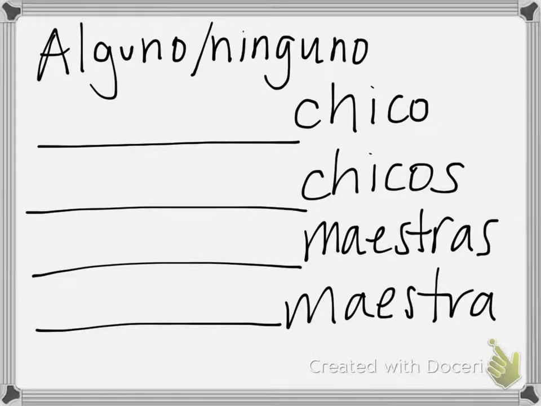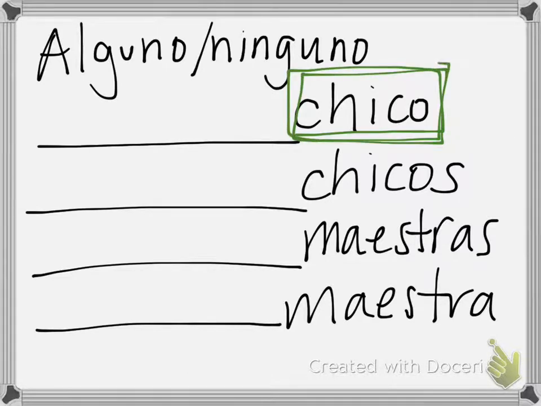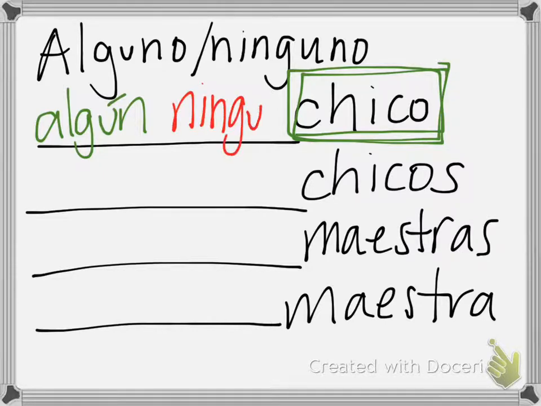A few notes for you. Alguno and ninguno must agree in number and gender with the noun that they're replacing or accompanying. Now, the problem with this is that in front of a masculine singular noun like chico, our first example here, alguno and ninguno change to algún and ningún. But for the rest of them, they're going to follow the rule.